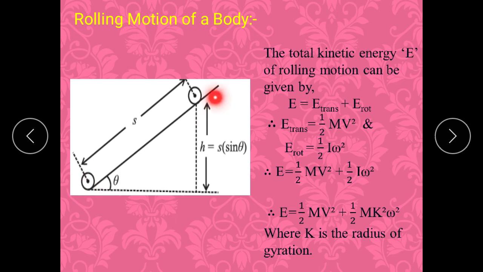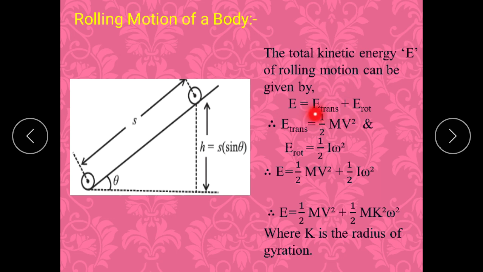That means it has translational kinetic energy. But the other particles which are revolving around the center are moving in a circular path, or you can say rotational motion. So they have rotational kinetic energy. So that's why there will be two types of kinetic energy in that body.